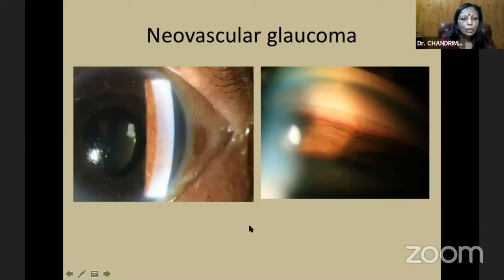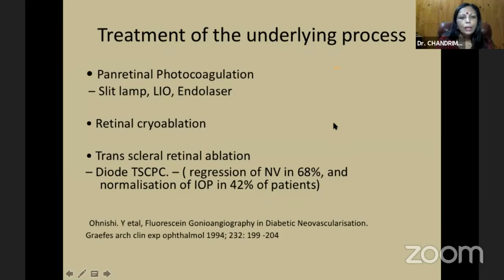So that's neovascular glaucoma. On your left is rubeosis that you can see at the slit lamp, and on your right is the blood that you can see in the angle, rubeosis in the angle on gonioscopy. So treatment of the underlying process is very important: panretinal photocoagulation at the slit lamp, endolaser, retinal ablation, transscleral retinal ablation, and diode transscleral